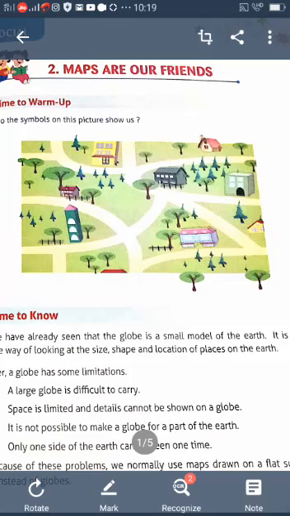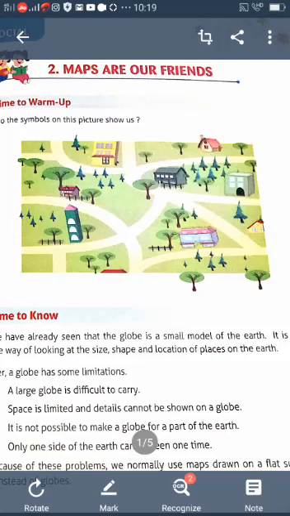What are the uses of maps? How are directions mentioned in maps? Which colors are used on a map? What is scale? These are the important things. Scale and symbols are very important on a map. So in this lesson we learn in detail about maps. Understood?